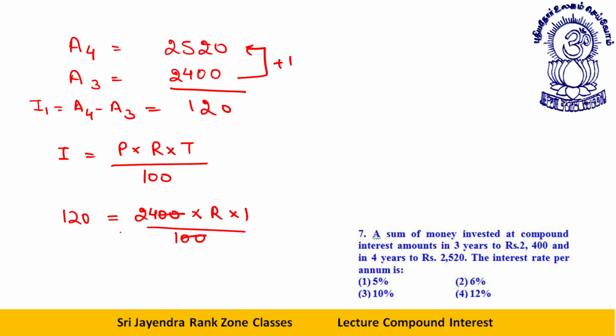Double zero double zero cancel. 24 cancel will 120 will give you 5. Rate is equal to 5%. Okay, dear students. So the rate is 5% per annum. Do we have any such option? Yes. This is our answer. Just have a look over it.